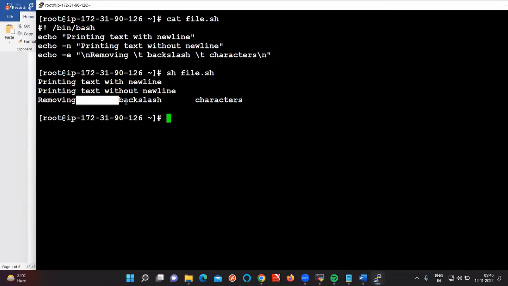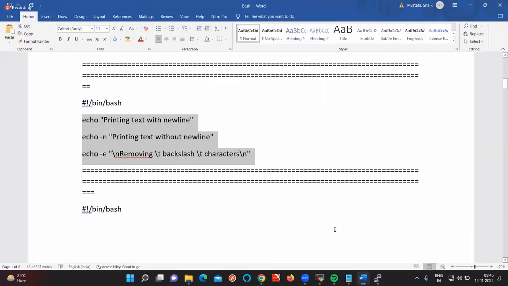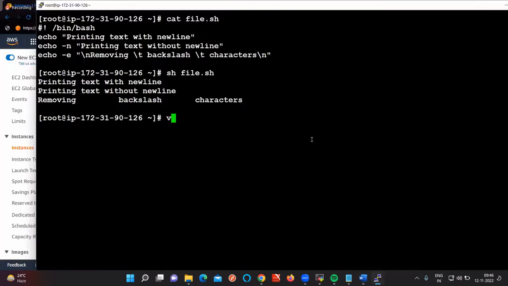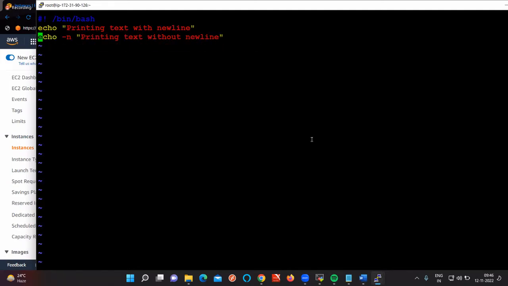Is it clear for you how to give the tab space for a particular line and how to give a new line? \n means new line. \t means tab space. But by default, echo always writes a new line, right? So we need not give -n. \n, that's it. So let's go for this condition. These are some of the additional components, okay? You can simply use them. For example, you want to do some addition operation by using this script. What are we going to do?